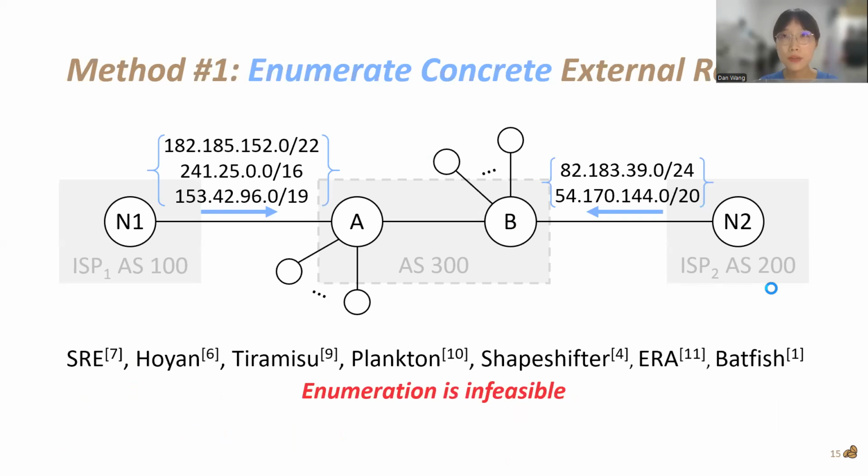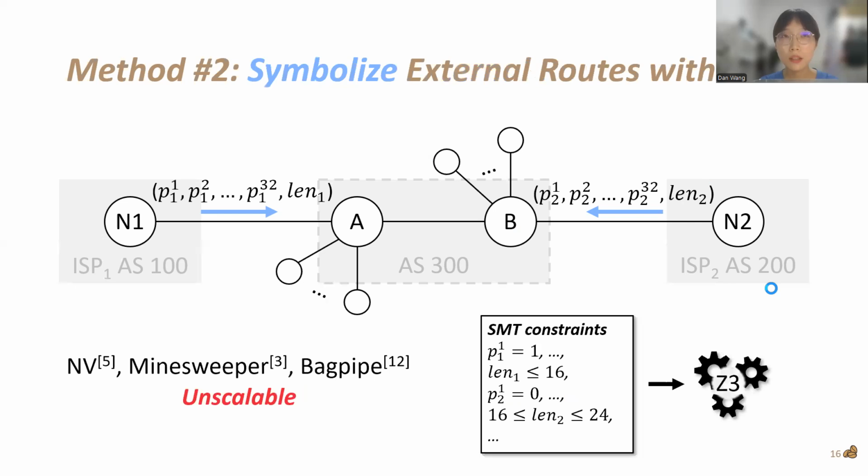One method is to enumerate concrete external routes, which is taken by verifiers like ShapeShifter and Batfish. However, enumeration is infeasible because of the huge space size. Another method is to symbolize external routes using SMT, which is taken by NV, Minesweeper, and Backpack.